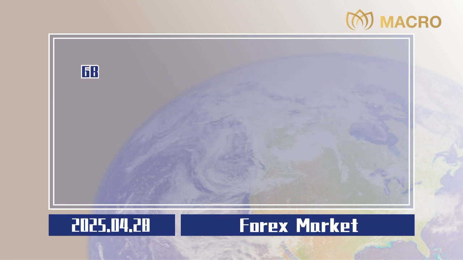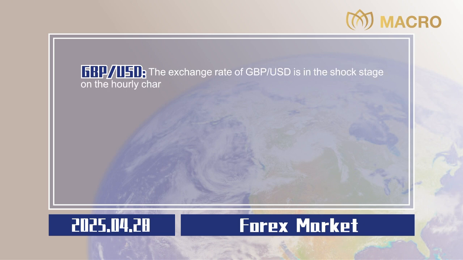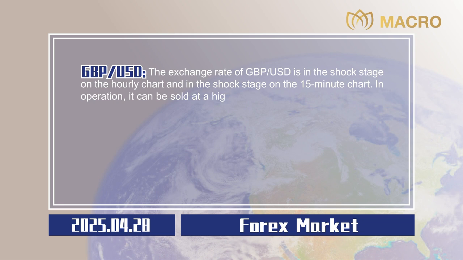0.0020. Pound sterling to US dollar. The exchange rate of pound sterling to US dollar is in the shock stage on the hourly chart and in the shock stage on the 15-minute chart. In operation, it can be sold at a high price and bought at a low price in the range of 1.3280 to 1.3333.